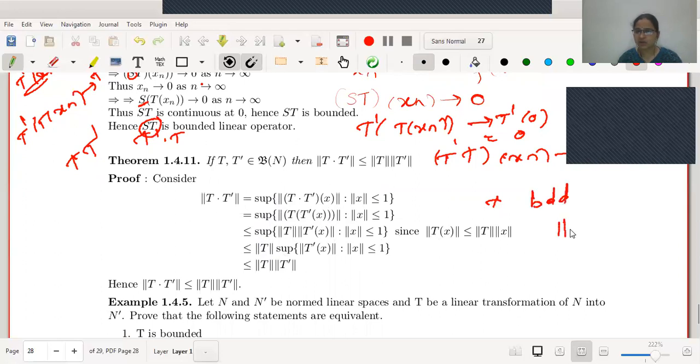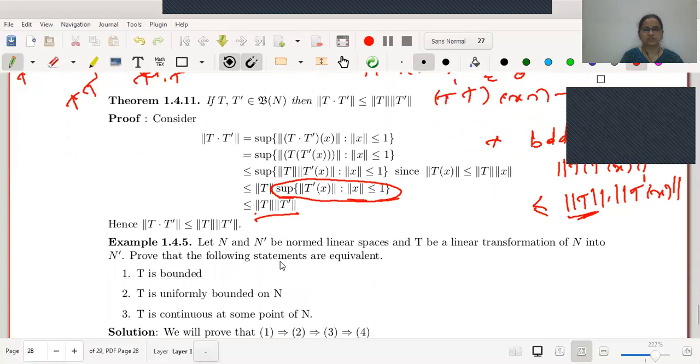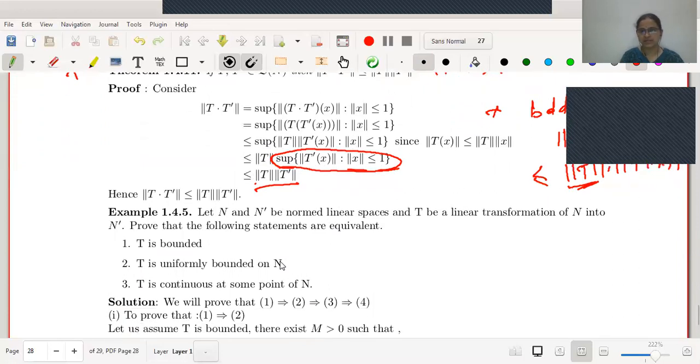If T is bounded, how can I write the norm of T'(x)? I can write it as norm T into norm of T'(x), knowing T is bounded, right? Therefore, here I have written norm T into norm T'(x). Next, the supremum depends on x, not on T. Therefore, this norm T can be taken out. Therefore, it is norm T into the supremum of norm T'(x). But this is nothing but the norm of T'. Therefore, we have norm T into norm of T', right? This is a very easy theorem.